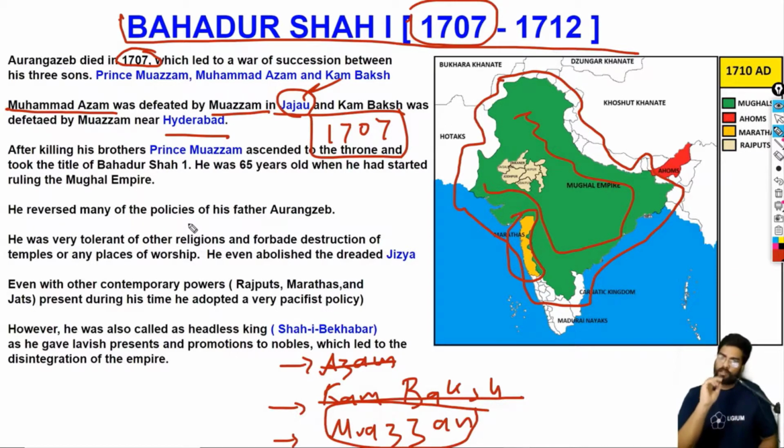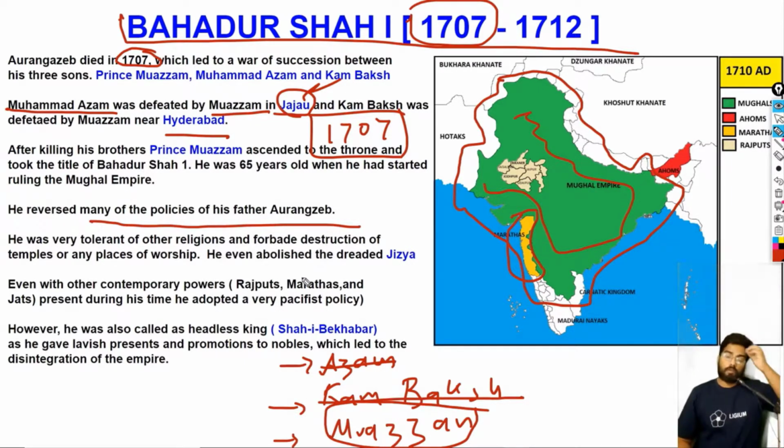And one important thing you have to know: 1707 is the year in which Aurangzeb died. Very important date. Okay, so he ascended to the throne. Now Aurangzeb was a very nasty ruler. He was very intolerant. But Bahadur Shah, Prince Muazzam, was very secular. He was weak, but very secular and very tolerant. So what happened is he actually reversed many of the policies of his father.